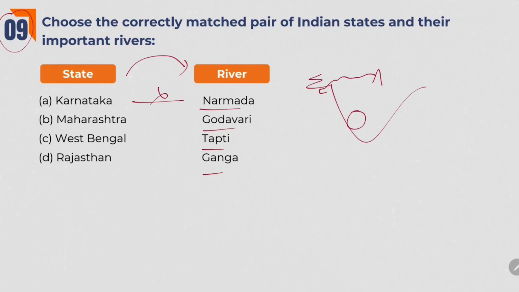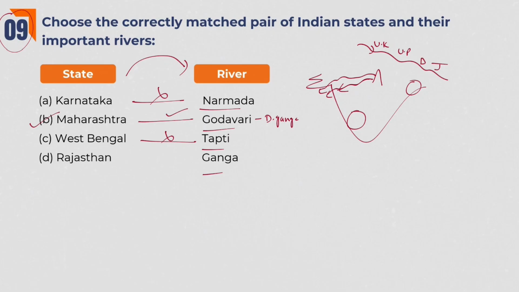And coming to Godavari. We all know that Godavari is called Dakshina Ganga. It originates at Nasik in Maharashtra. So Maharashtra goes with Godavari. And Tapati. Tapati is also one of the west flowing rivers along with the Narmada. West Bengal is here. Tapati flows here. So it is not at all related to West Bengal. And Ganga, Rajasthan. Ganga river doesn't flow through Rajasthan because Ganga flows like this. It flows to Uttarakhand, Uttar Pradesh, Bihar, Jharkhand and all. It doesn't touch Rajasthan. So here answer is B. This river and the states which they pass is one of the important things.